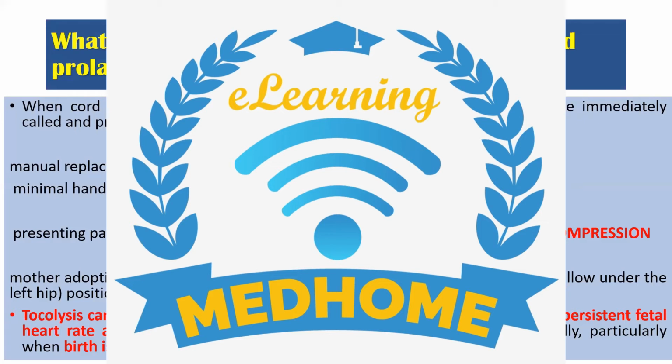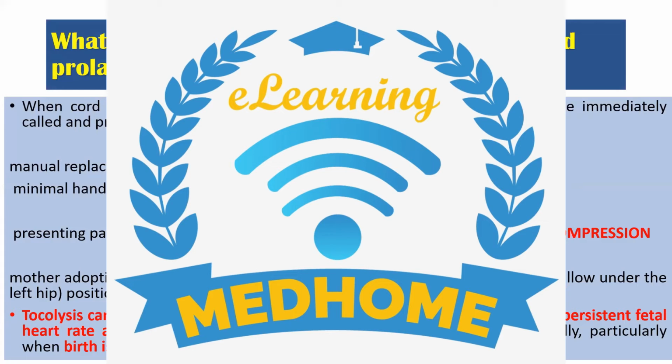I have put that point also, that wet mop covering is there, not to minimize vasospasm again, but still manual replacement is not recommended. But logically, till we go for category 1 cesarean section, the point is very correct.